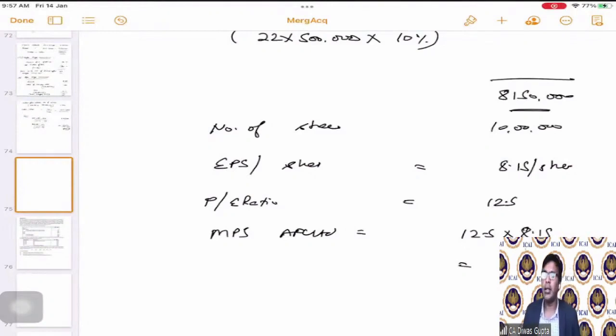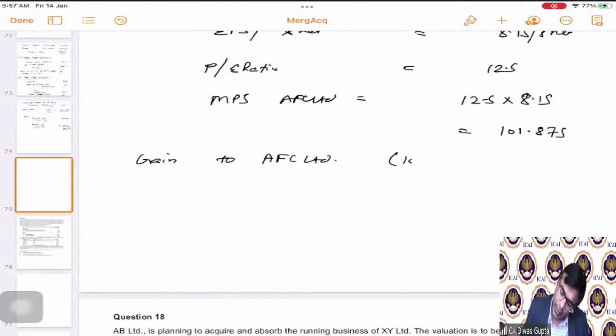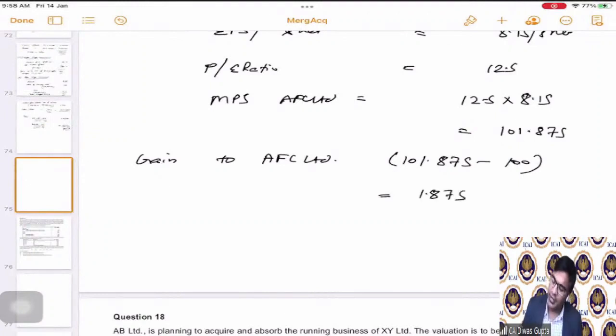Correct? It is going to be 101.875. This is the MPS. Now gain to AFC Limited shareholders. It is going to be 101.875 minus 100 rupees, right? Which is 1.875.